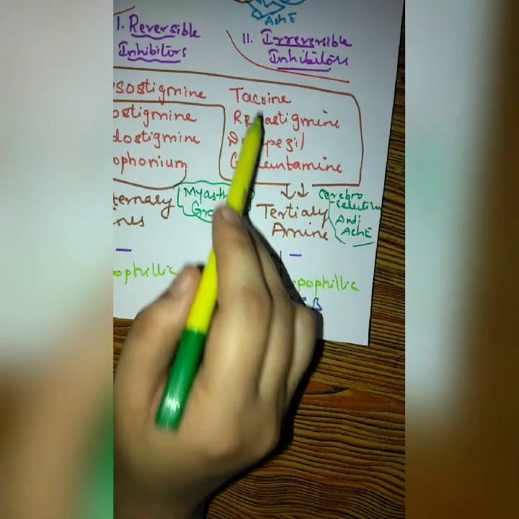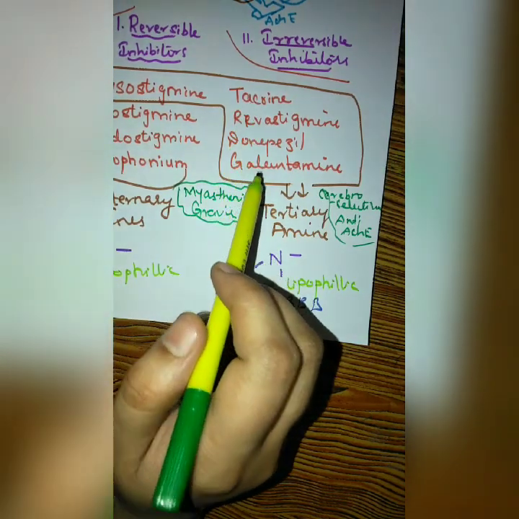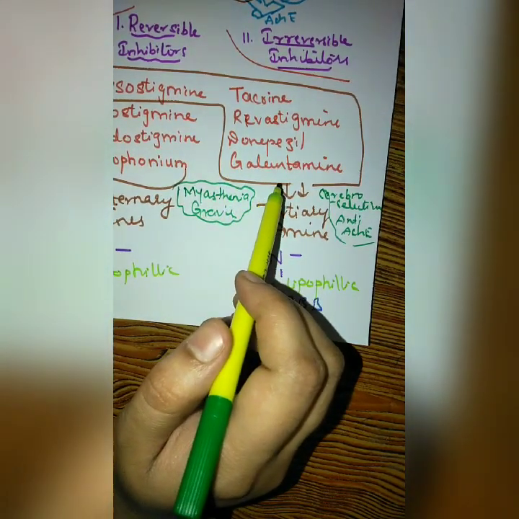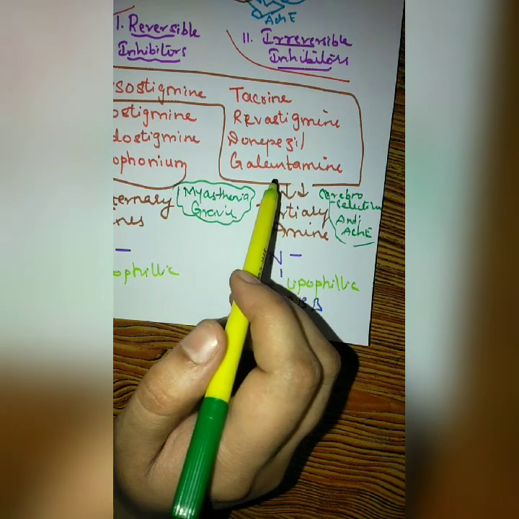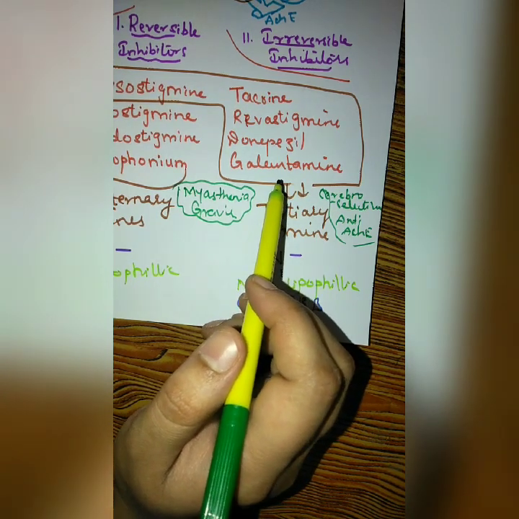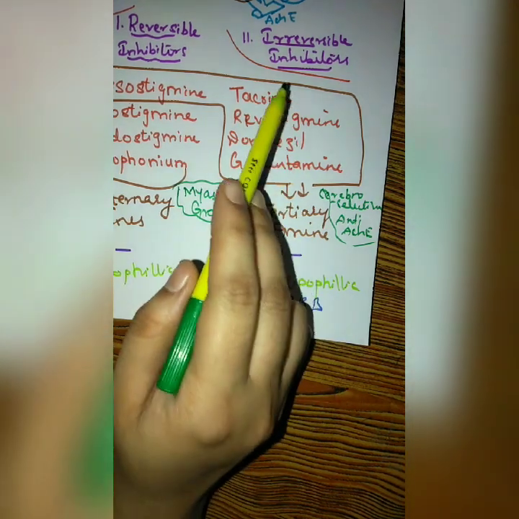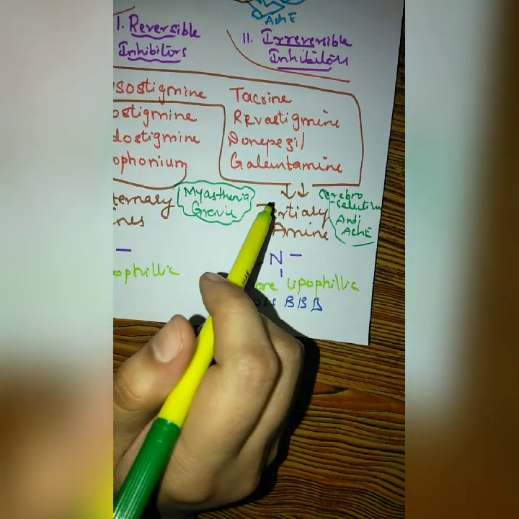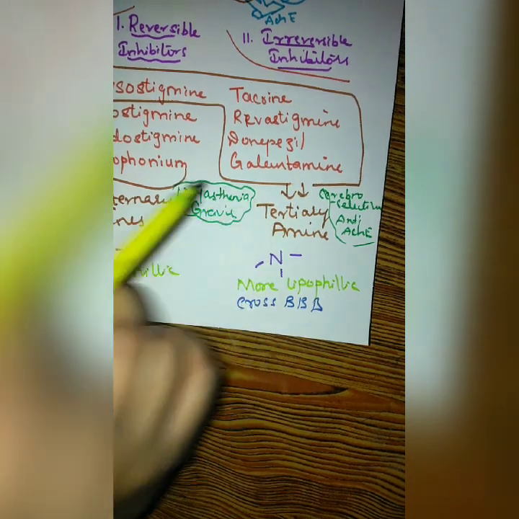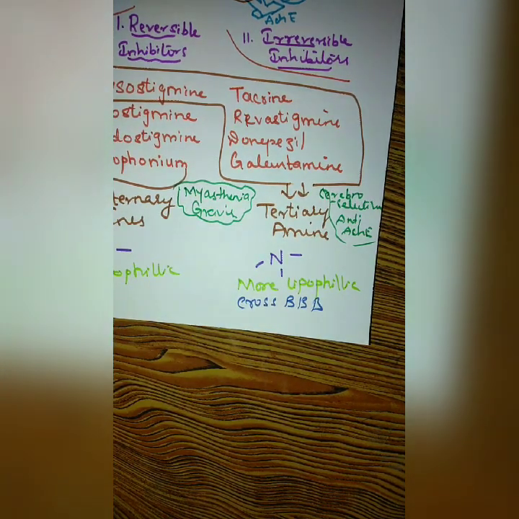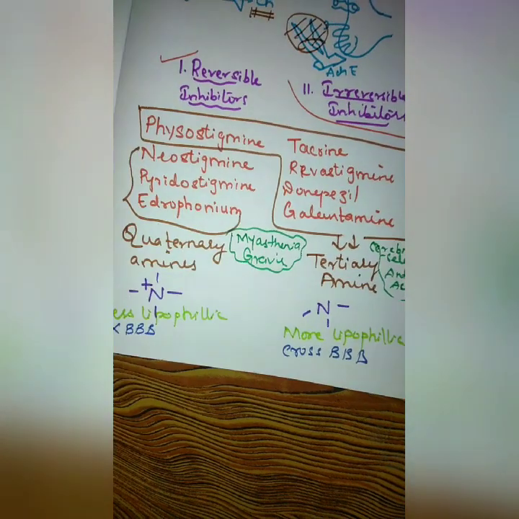Therefore these agents, tacrine, rivastigmine, donepezil and galantamine, are widely used as nootropic agents for some symptomatic relief for the patient suffering from Alzheimer's disease. Therefore these agents are also known as cerebroselective anticholinesterase drugs. Next we'll see about physostigmine. Alright, so we'll start with physostigmine.